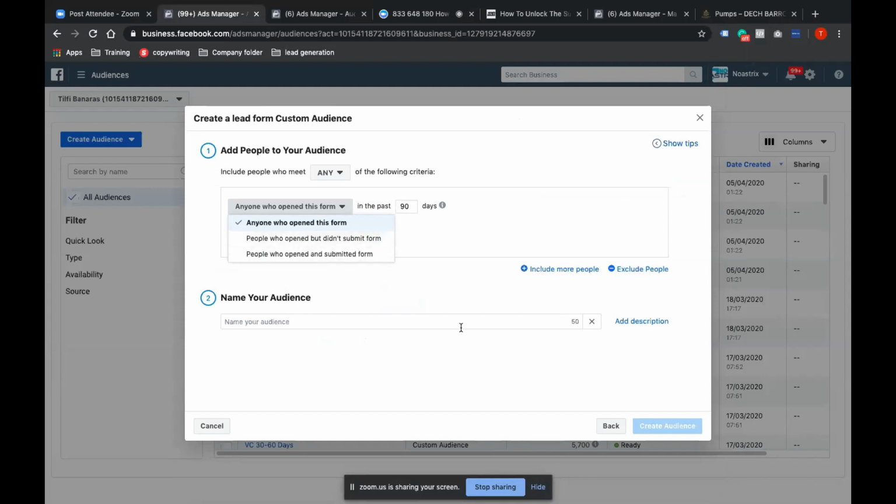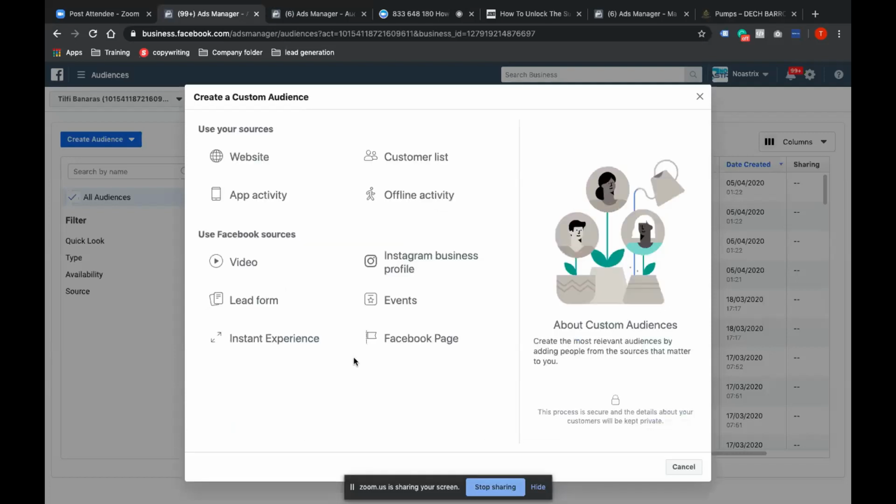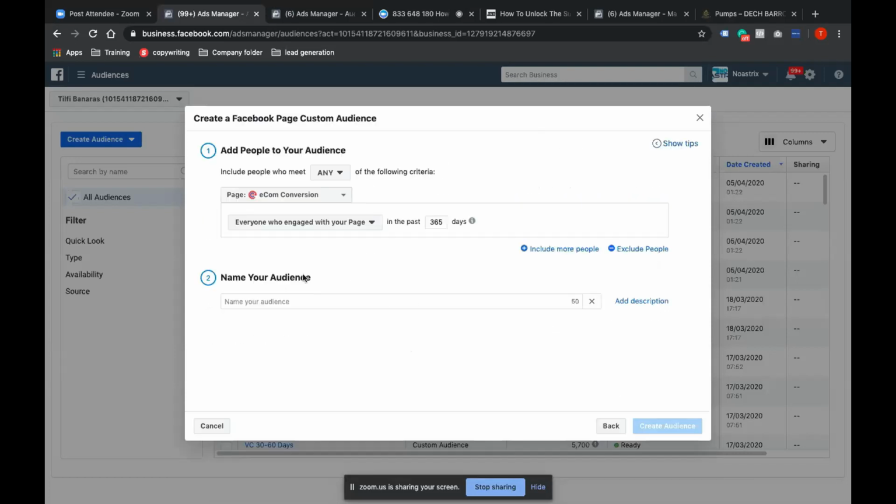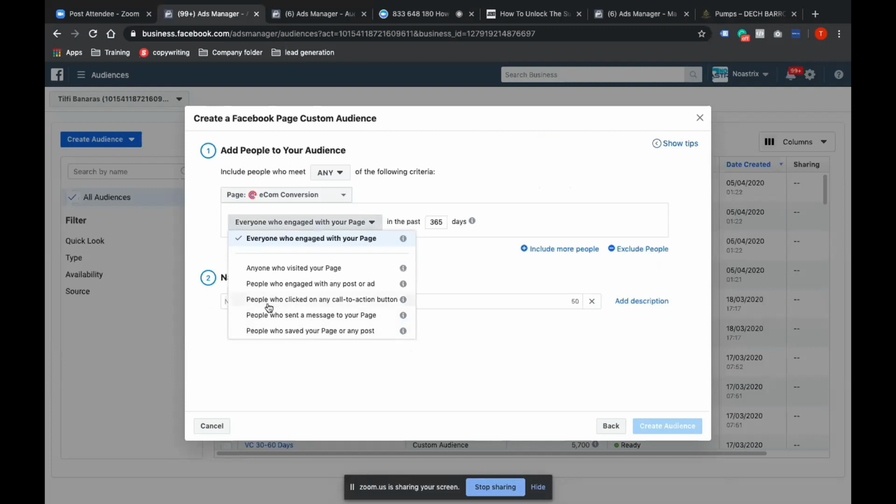But I was coming to the next audience, which will be Page. So what I can do here is choose people who clicked on any call to action. The only thing is, which happens with me most of the time, if I have a client who is into lead generation only, they will not be running website conversion ads, right? So they will be running lead generation ads only, 80 to 90% of the time.